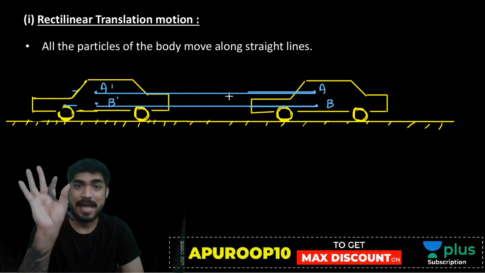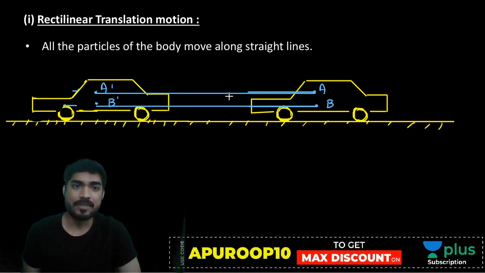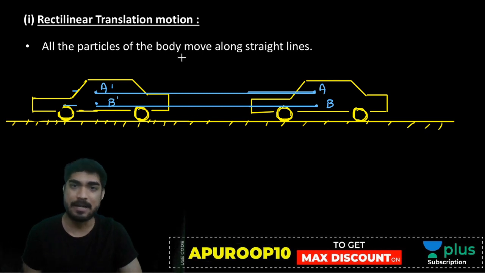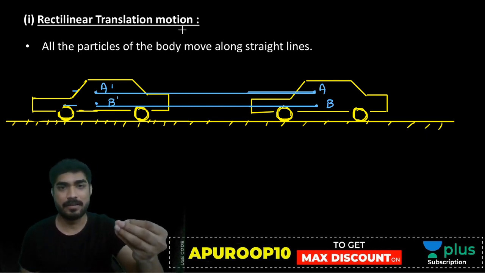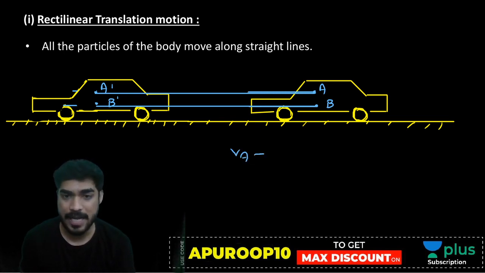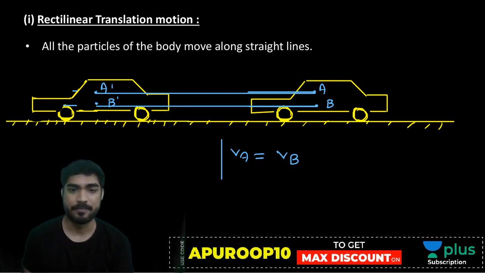So it is rectilinear translation. Translation means identical and parallel paths, and the path will be straight. And the velocity of all particles should be the same, so the velocity of A should equal the velocity of B. Is it clear to everyone?